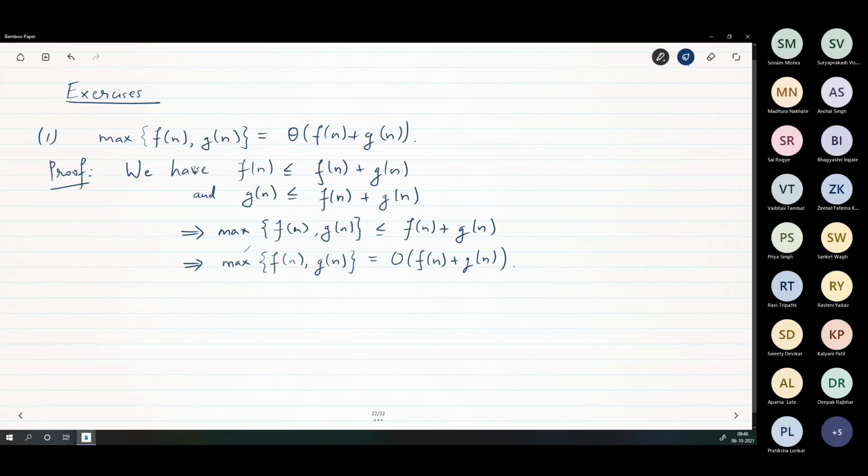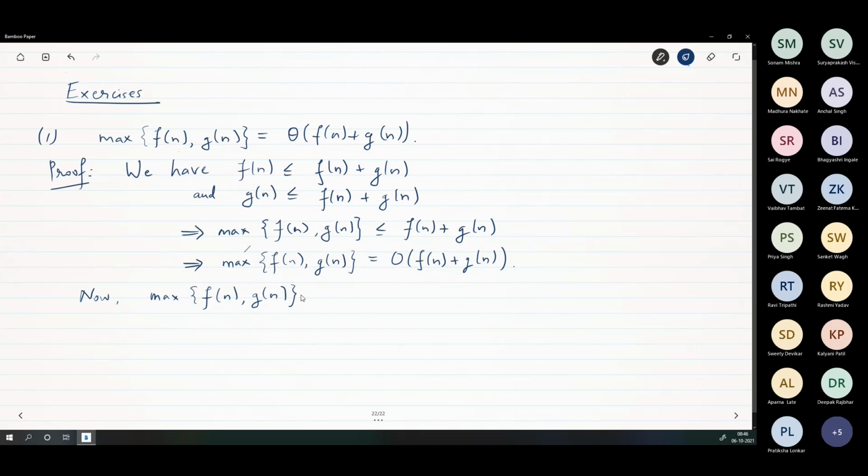There are two numbers, right? You take max of f(n) and g(n). These are two numbers. Now you don't know which one is larger. It is either f of n or g of n.